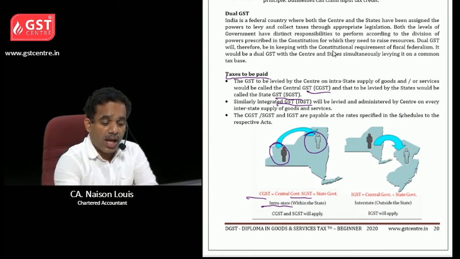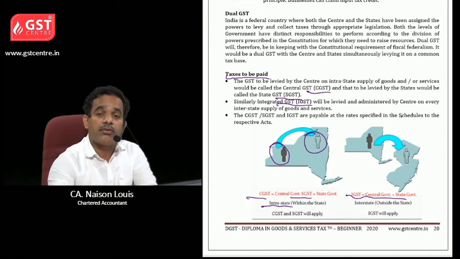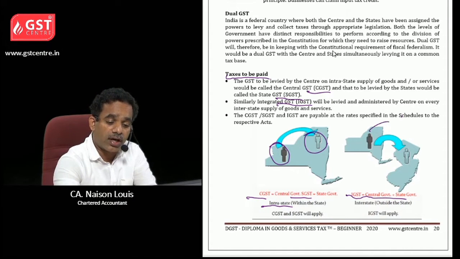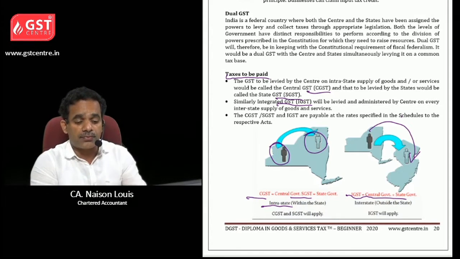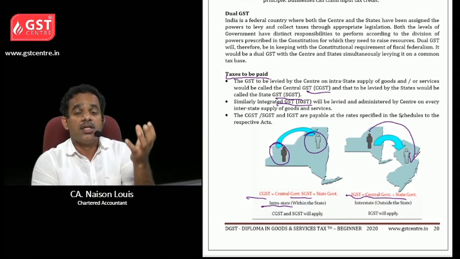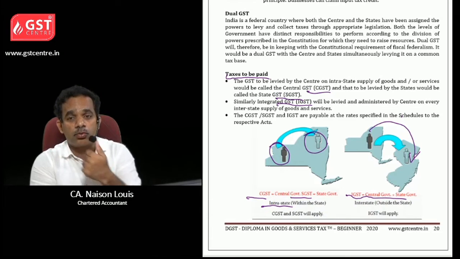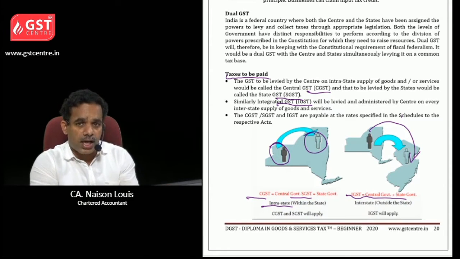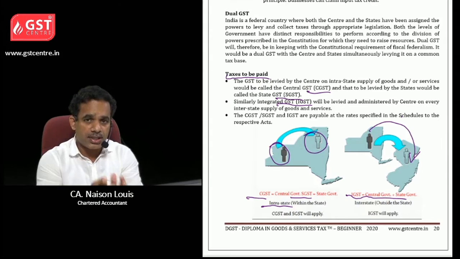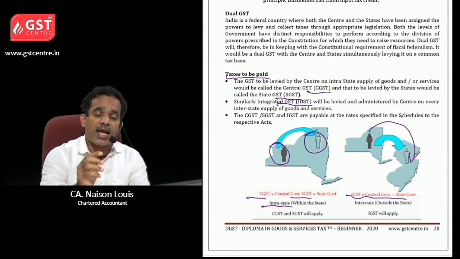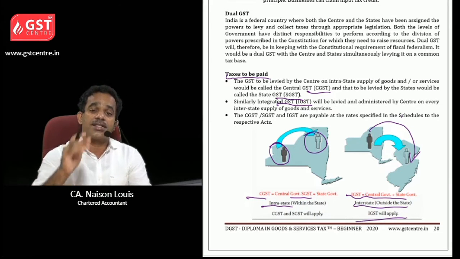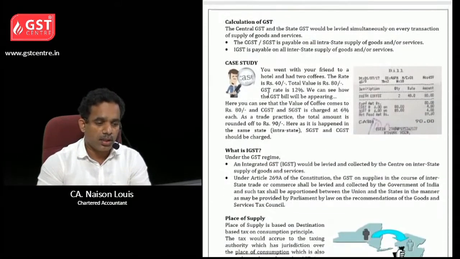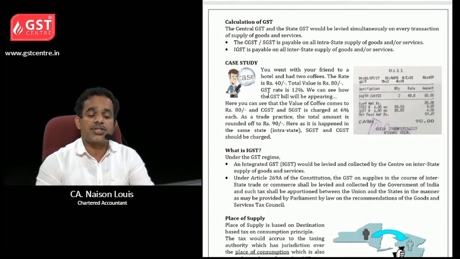Clear? Then IGST will be levied when the seller is in one state and the goods or services are supplied from that state to another state. For example, the seller is in Maharashtra and the buyer is in Gujarat, or the seller is in Karnataka and the buyer is in Kerala. It is called interstate supply, and the tax will be IGST. Clear?